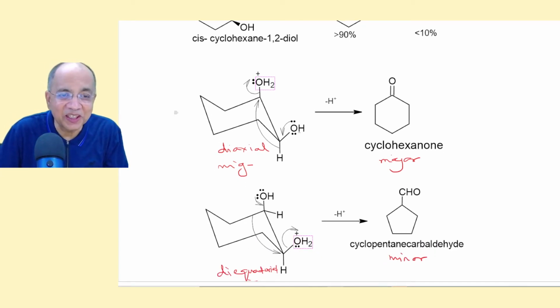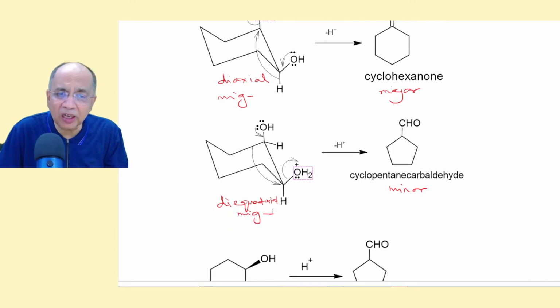Now see, in the case of cis, since one OH is axial, the other is equatorial, you have another axial hydrogen. So this hydride will transfer, because these two are in a diaxial position, and there will be double bond formation here. So the major product is cyclohexanone.